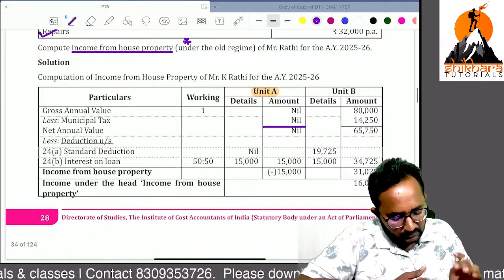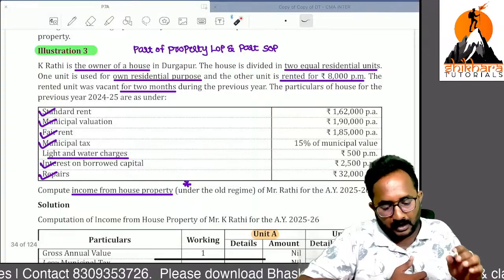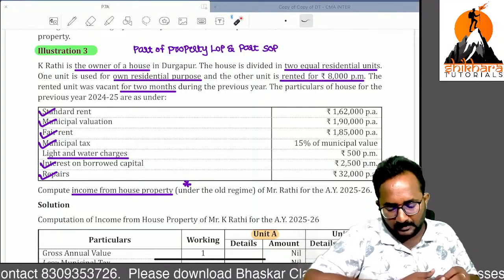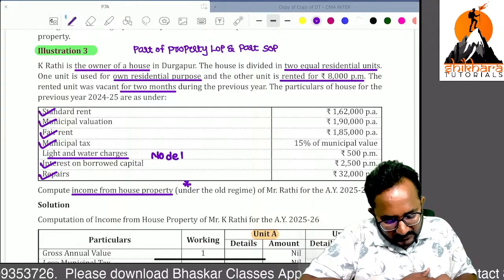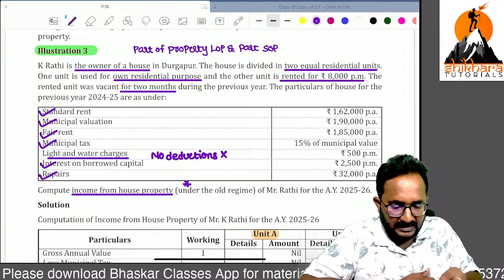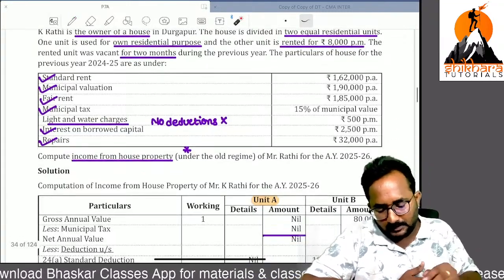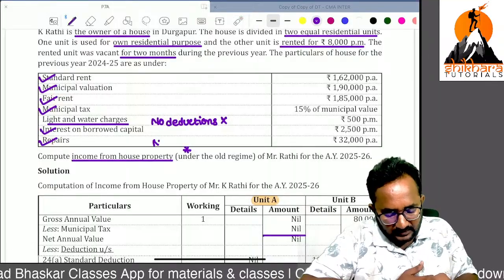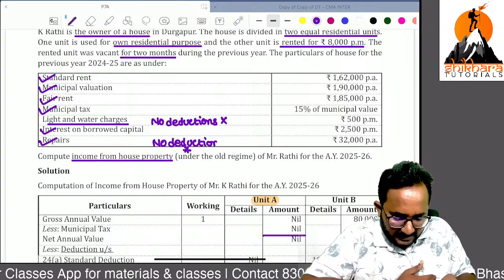standard deduction also nil. But we can take only one deduction, interest on borrowed capital. Other than interest on borrowed capital, municipal taxes and standard deduction, we can't give any other expenses as a deduction. Repairs, instead of that we are given the standard deduction. So we can't give any separate deductions.